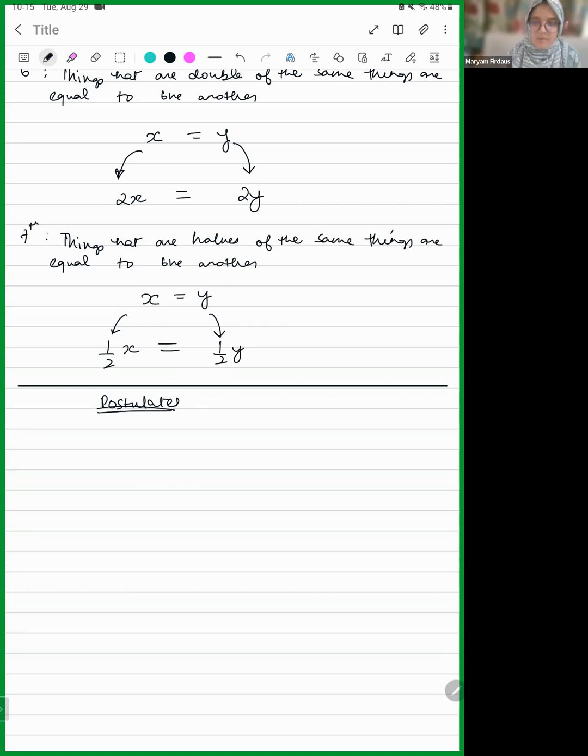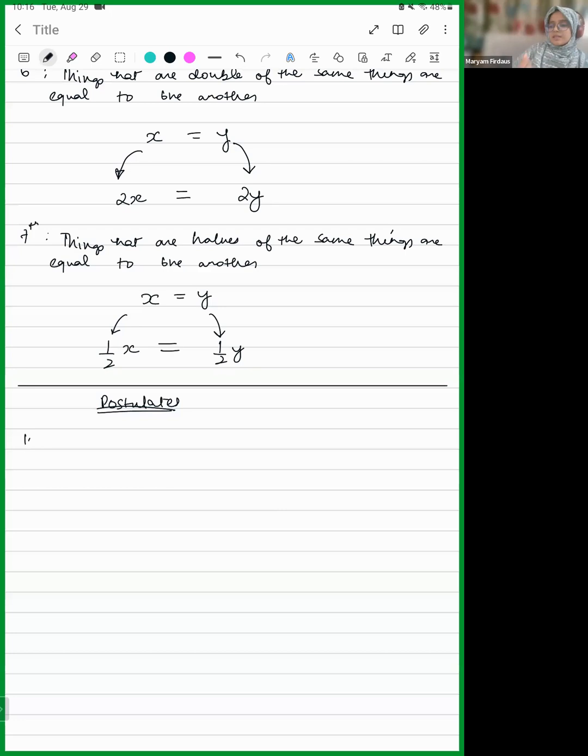Basically, they are obvious statements when it comes to geometry. So Avni, can you read the first one? The first postulate is: a straight line may be drawn from any point to any other point.